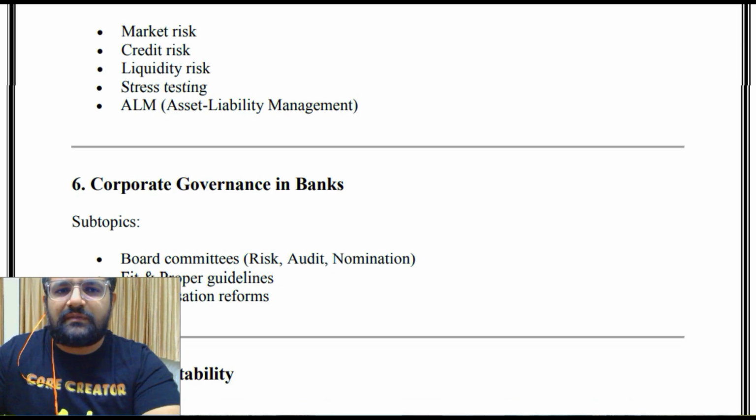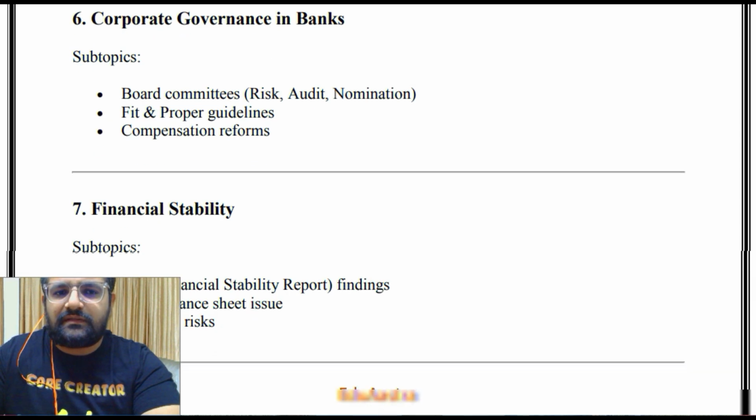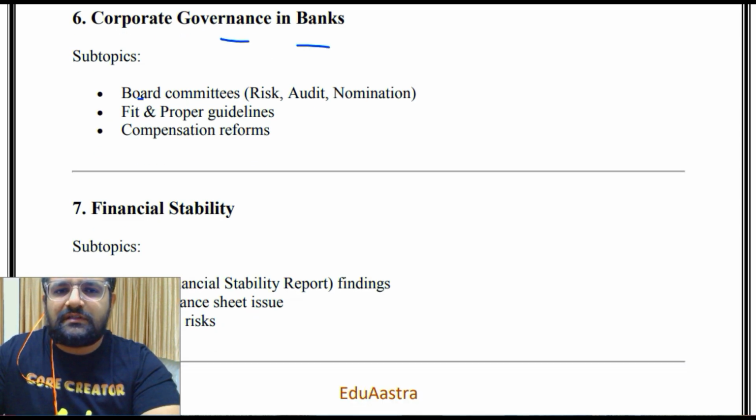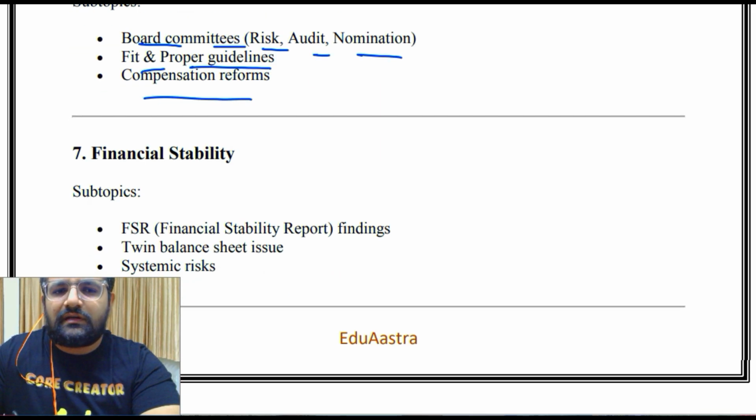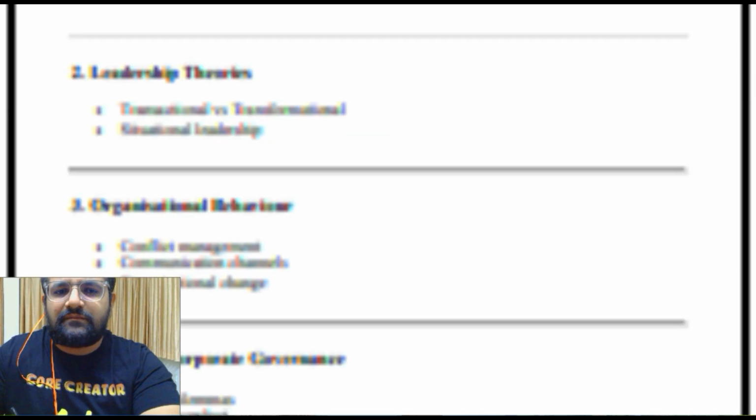In descriptive, you might find market risk, credit risk, liquidity risk, stress testing, or ALM, that is asset liability management. Then corporate governance in banks, board committees, risk, audit, nomination, fit and proper guidelines, compensation reforms, financial stability, FSR, that is Financial Stability Report findings, twin balance sheet, systemic risk.